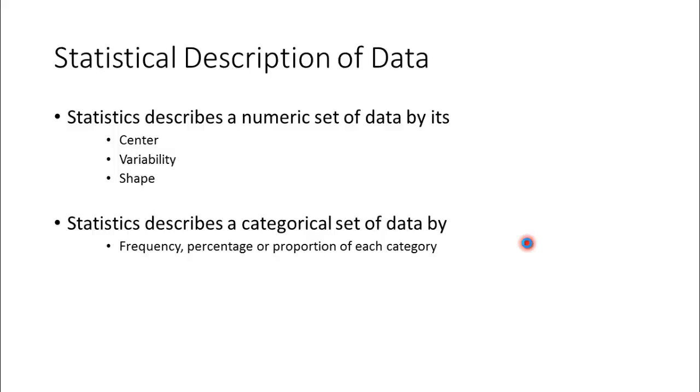That's about the numeric set of data. When we consider the statistics of the categorical set of data, like gender and high, medium, low, then the frequency, percentage, and proportion of each category are the differentiators. Frequency is the number of times that a particular category appears, like 5 males and 10 females. The proportion of each category is called relative frequency. So in the class there are 30% females and 70% males, that's the proportion of that category. And third is the percentage, which is basically the same thing.